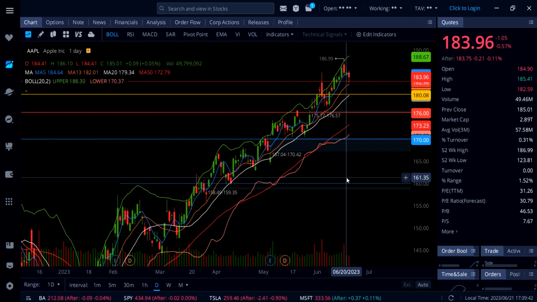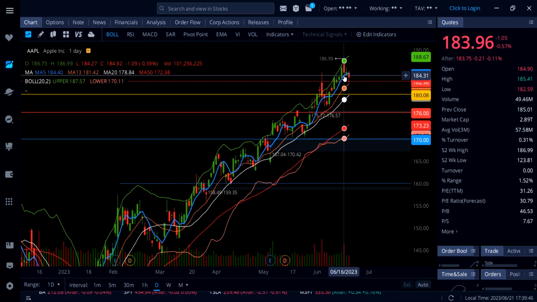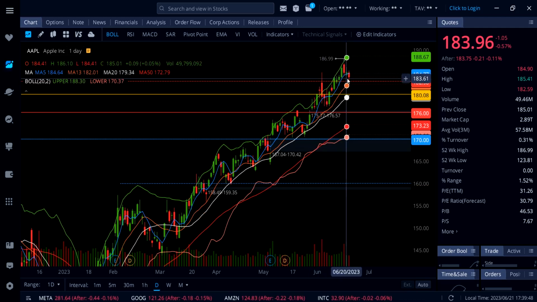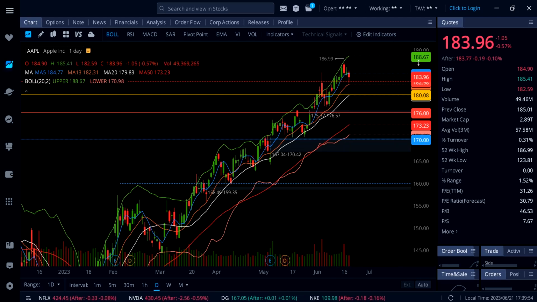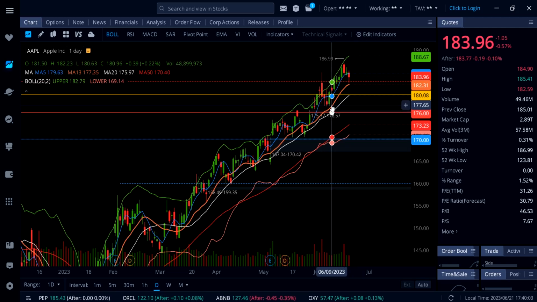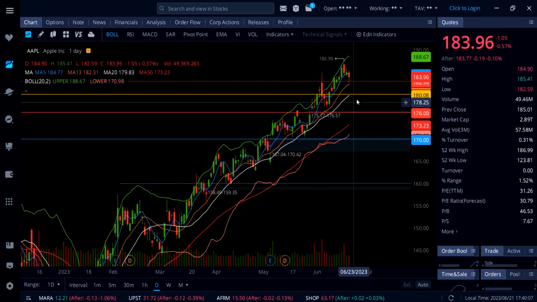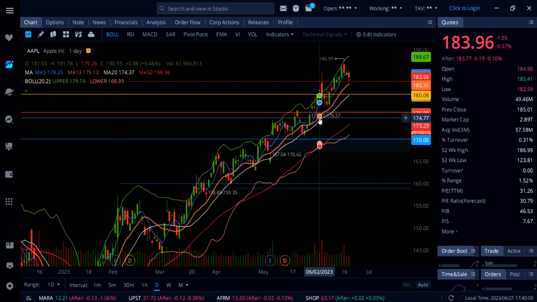If that support holds on Apple, we're going to see a push back up to the upside, and if 185 breaks, then watch out for a fresh new all-time high on Apple stock, and that could be 188 to even 190. If Apple stock breaks below 183, takes out 182, the 13 SMA on this daily chart, then watch out for the support at 180, rising white line 20 SMA, and then the gap down here at 176.